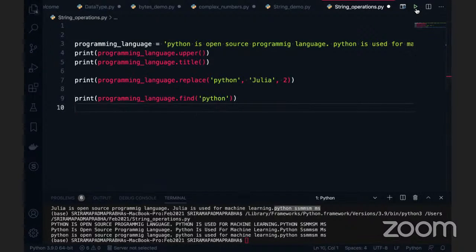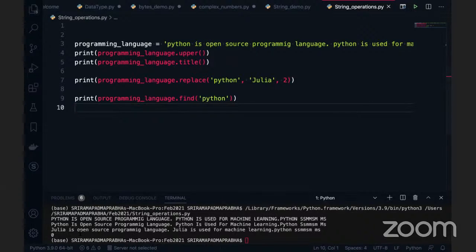If I execute this code, you can see Python is repeated, but what is the value of 0? It is not the number of occurrences here. It is the index value of the first occurrence of your Python keyword. This is the first occurrence only, right? For example, if I remove this Python here, the Python starts somewhere else and the index value is different.